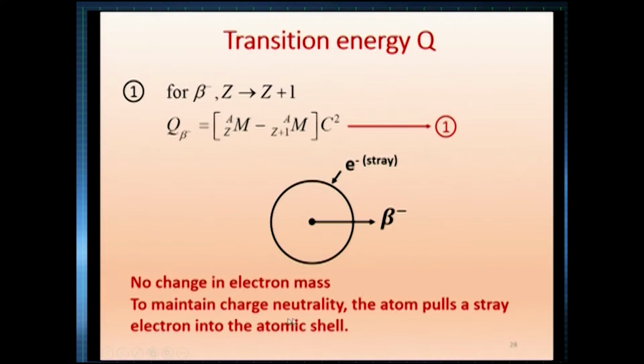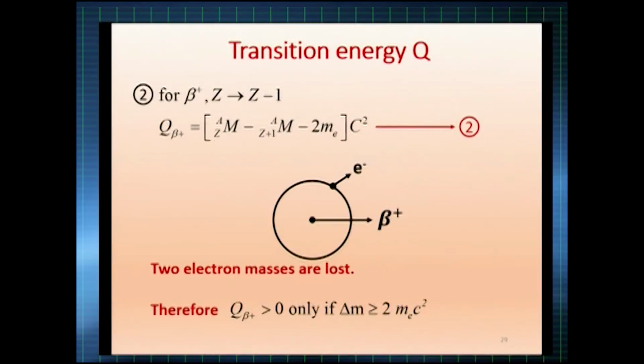To maintain charge neutrality, the atom pulls a stray electron into the atomic shell. So, let us summarize this. For beta minus, there is no change in electron mass or number of electrons, only a change in the nuclear mass. Now, we will go to the next thing.